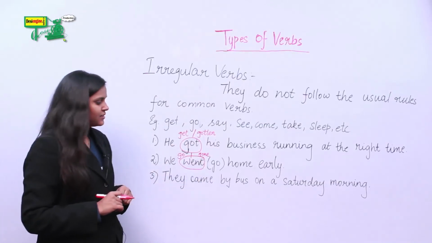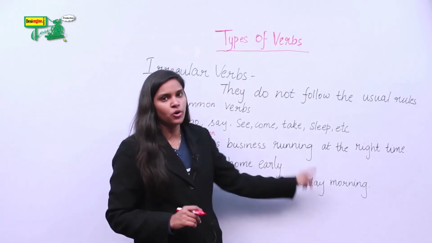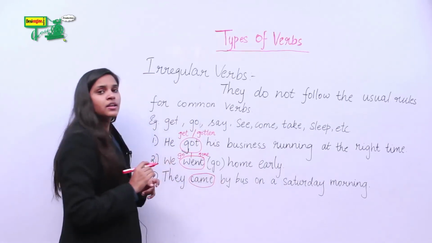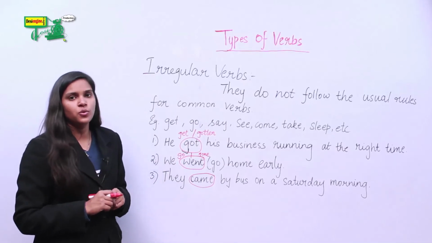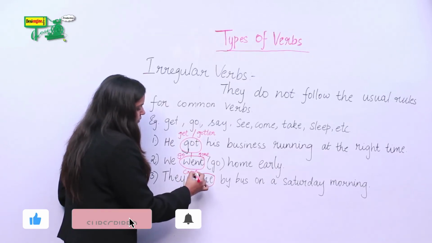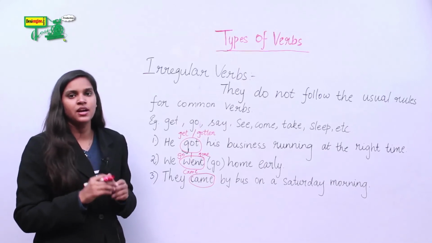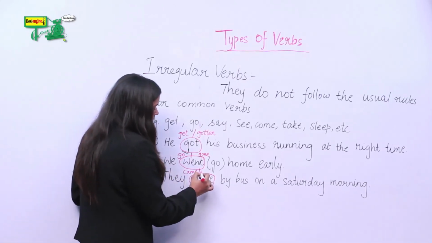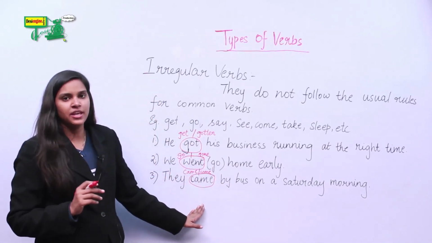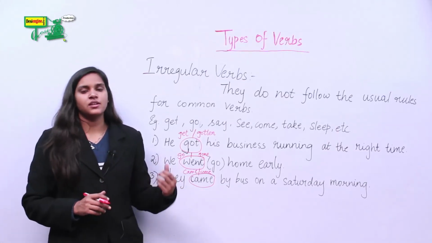Let's do another sentence. They came by bus on a Saturday morning. Here our irregular verb is came. The main form of the verb came is come. And the simple past of the verb is came, and the past participle of the verb is again come. So, these are the irregular verbs.